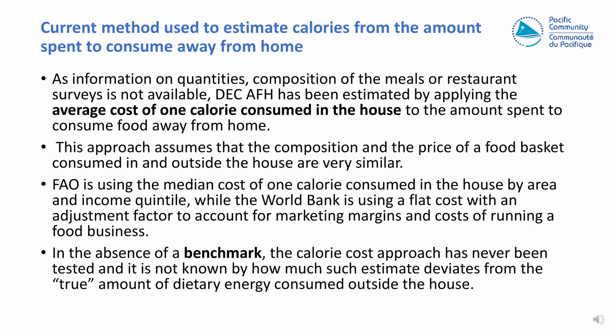And one of these ways is based on the cost of 1 calorie consumed in the house. So basically what we do is estimate the cost of 1 calorie consumed in the house, and we apply that cost to the amount spent to consume food away from home. So this approach assumes that the composition and the price of a food basket consumed in and outside the house are very similar.